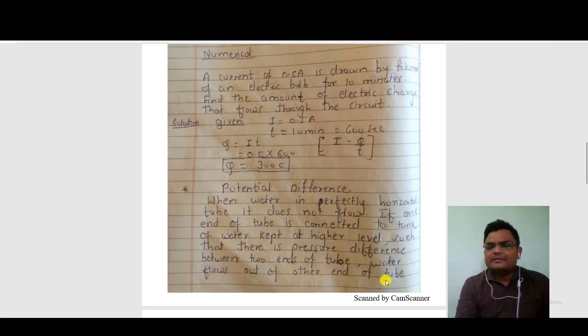As a simple difference, when there is a level difference or pressure difference, water can flow. Suppose what you see in the dam water or any hydroelectric power plant: the pressure of water flows on the turbine, and it produces electricity by the generator. As there is a pressure difference between the two levels of the liquid, that's why water can flow.